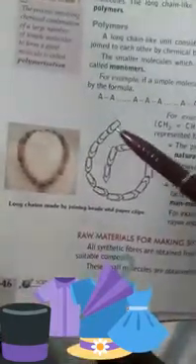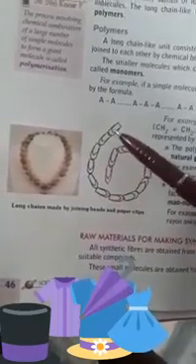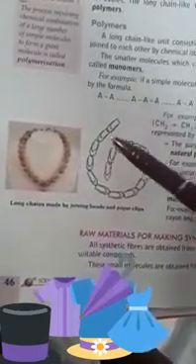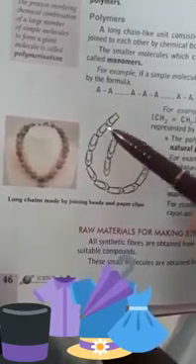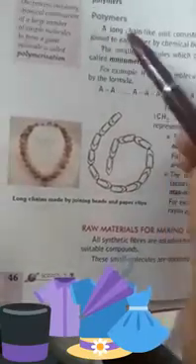These small units of polymers are called monomers. Poly means many, mono means one. So the smaller unit of a polymer is called a monomer. These small units are monomers and the whole chain is called a polymer.